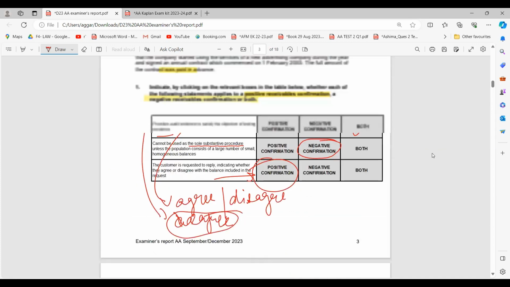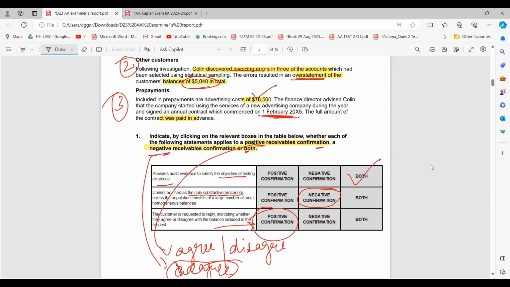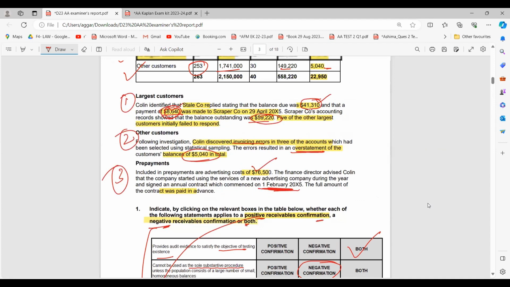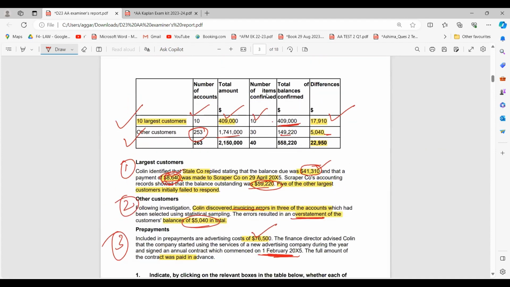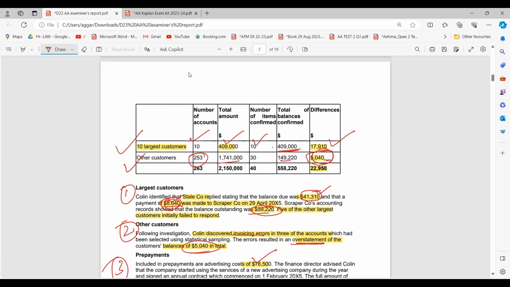Let's calculate. We're talking about other customers over here. So this is the table which is given to us. Now, what we will be doing is taking the differences. This is the difference amount, right? So I'll do the calculation over here.